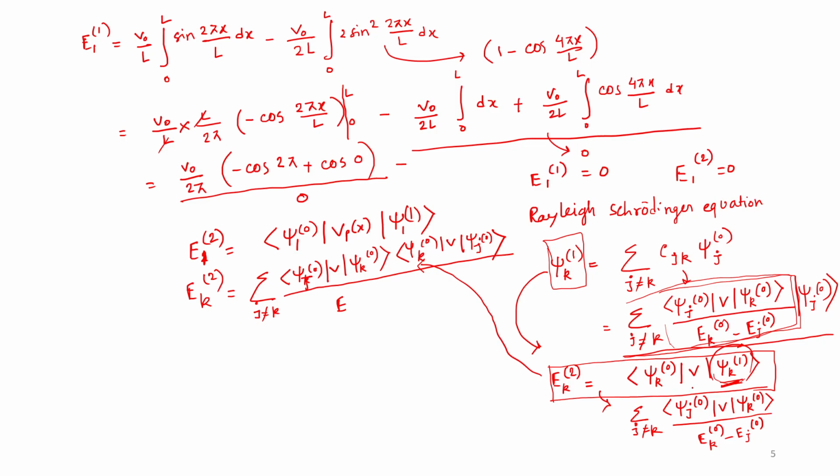Then this is the CJK part. Now you have to multiply this with your psi j zeroth. This part is here, psi k 0. Still this thing is there, psi k 0, perturbation, and this kth part is left. So this is the CJK summation part, and still this psi j 0 part is there, that kth.